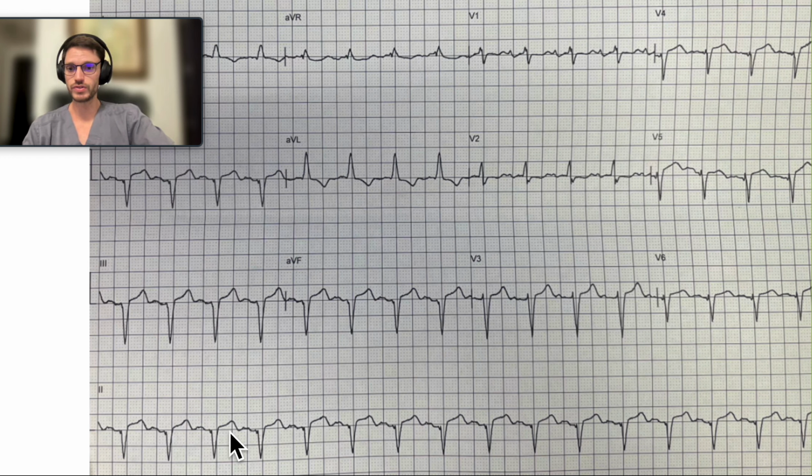There are different methods for heart rate. I'll use the fast one, which is just using the big boxes. So let's look for one of these vertices that are just on the line. This one right here. From here to here, 300 beats. From here to here, 150, 100. Does this look similar to the others? Almost 3 boxes, 3 boxes, 3 boxes. Yeah, it's consistent. We already know the heart rate. The heart rate is 100. The patient is tachycardic.